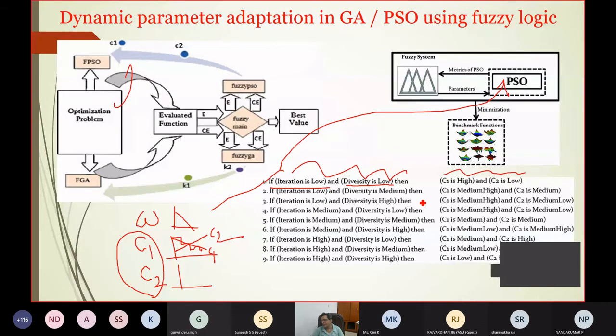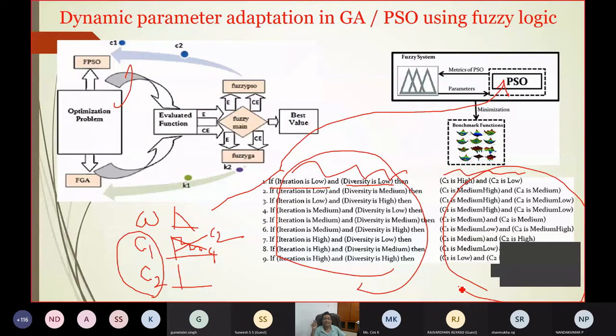This is a Mamdani fuzzy structure. In the Mamdani fuzzy structure, the antecedent is fuzzy and the consequent is also fuzzy. The consequent is not crisp; it is also high, low, medium, which is also a fuzzy set. If it is a Takagi-Sugeno fuzzy, then the consequent is crisp. Instead of saying C1 is high, you say C1 is 2.1, and instead of C2 low, you say C2 is 0.1 or 0.5. So it is not high or low.